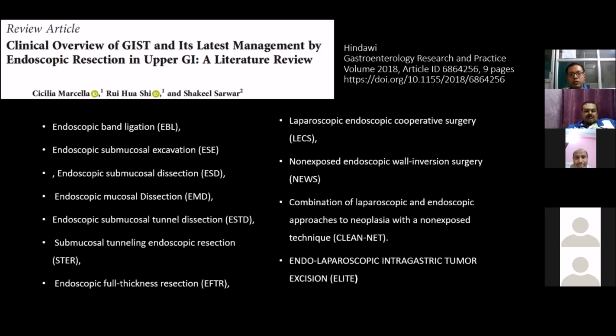Out of these, I am going to talk about two of the important newer findings which I found very interesting. One is laparoscopic endoscopic cooperative surgery, and another one is endolaparoscopic intragastric tumor excision. If we go through the literature, the endoscopic enucleation procedure had a higher complication rate.